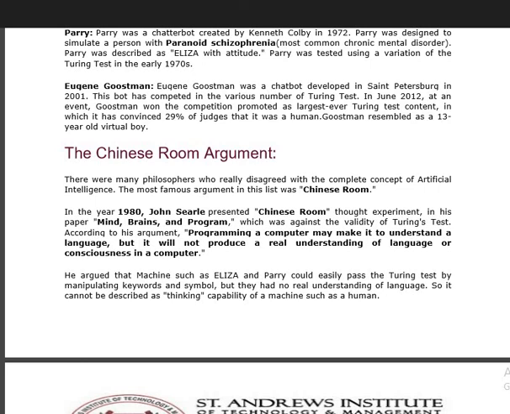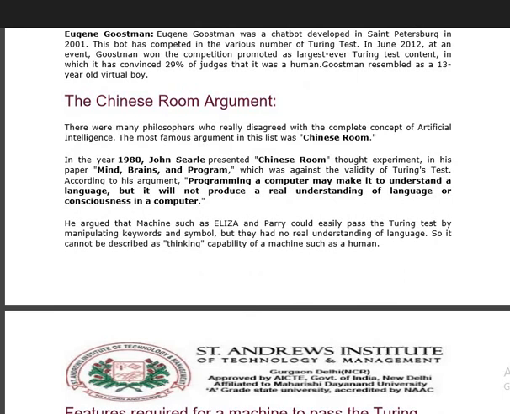So this is mostly a research-oriented discussion, done by the Chinese room argument, in the same way as in the part of the Turing test. He argued that machines like Eliza and Parry could easily pass the Turing test by manipulating many keywords and symbolic structures, but they do not have real understanding of a language when we talk about NLP systems.